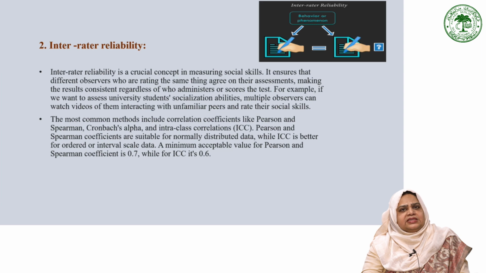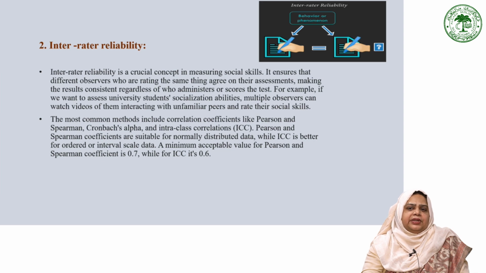To ensure consistent classification of behaviors, researchers employ various methods to assess reliability in continuous data. The most commonly used methods include Pearson and Spearman correlation coefficients, Cronbach's alpha, and intra-class correlations. Pearson and Spearman coefficients are suitable for data that follows a normal distribution, while intra-class correlations is more appropriate for data with a specific order or scale.